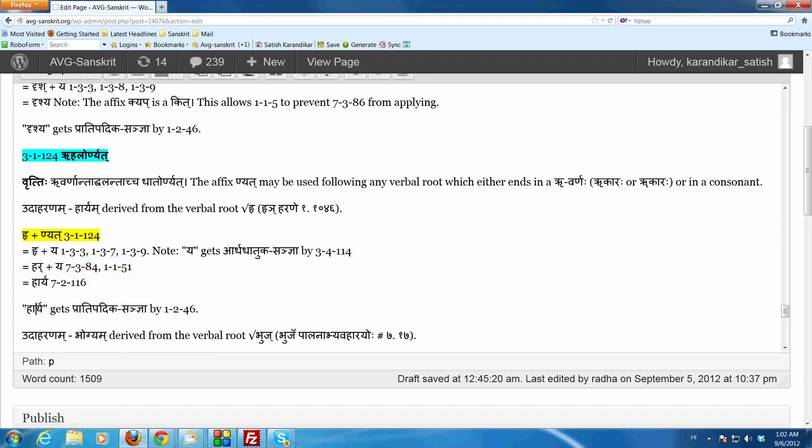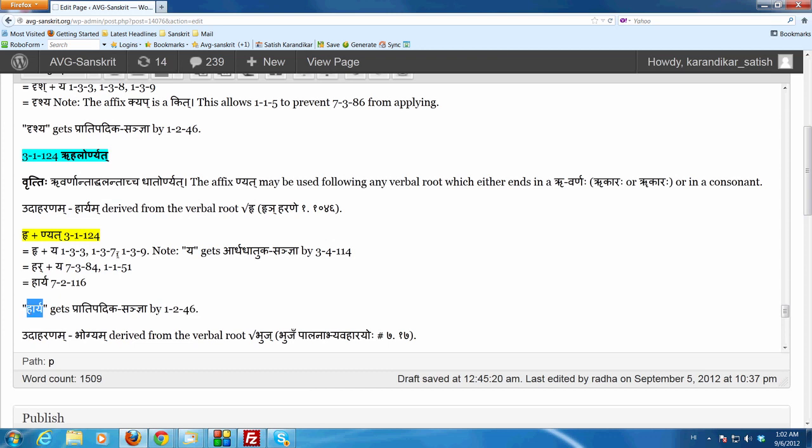And of course, harya gets the pratipadika sanya, krit taddhita samasascha, and when you use it in the karmani, it is adjectival, like apariharya in the Bhagavad Gita, unavoidable. So this qualifying word can go in all three genders.